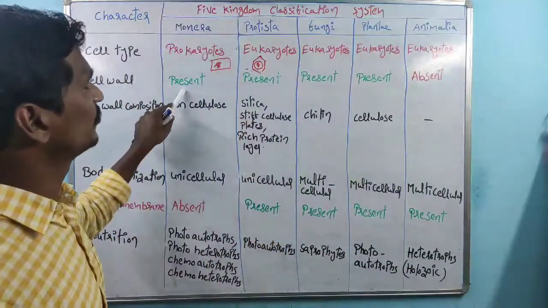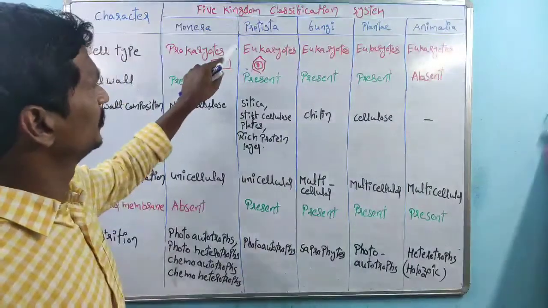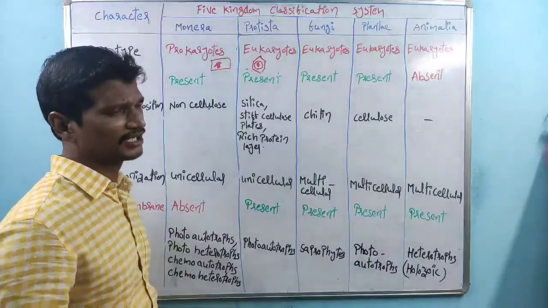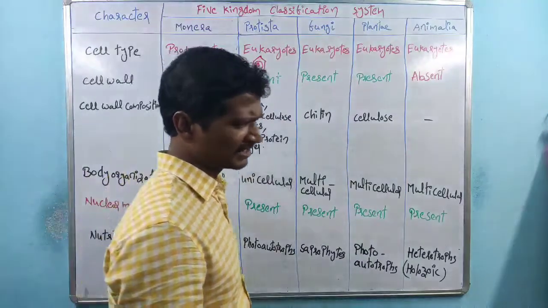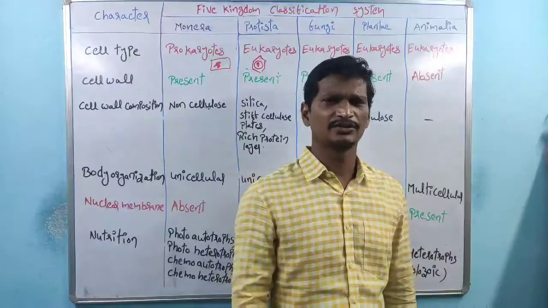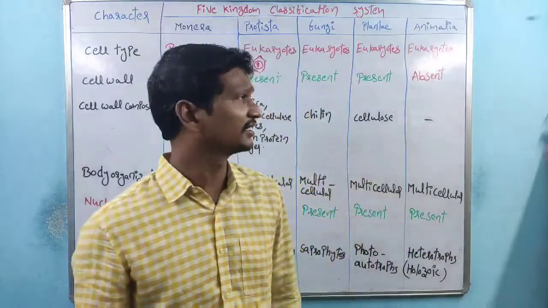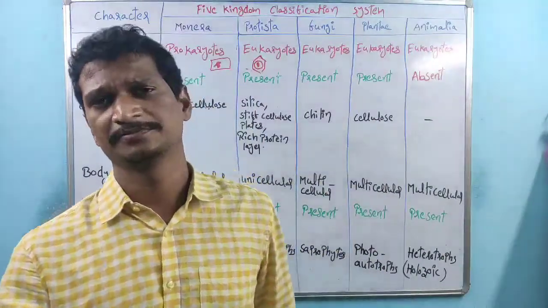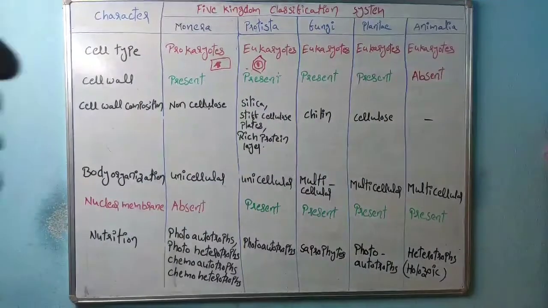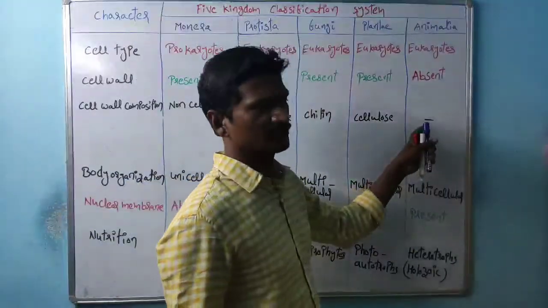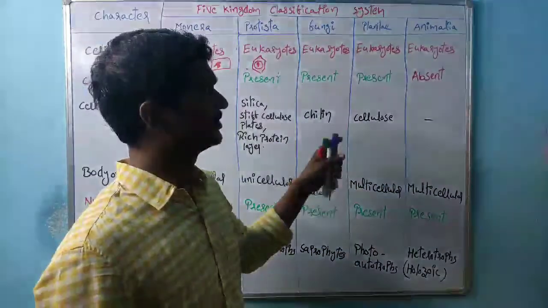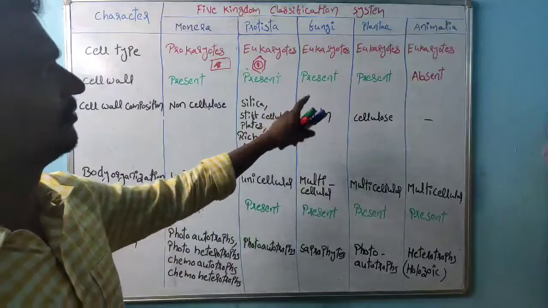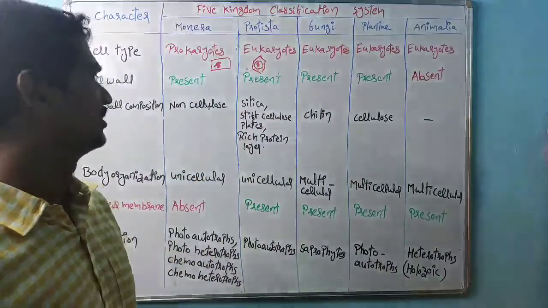And the cell wall: here cell wall is present, here also cell wall is present, in fungi also cell wall is present, and in Plantae also cell wall is present. We know within bacteria there is a particular cell wall, fungi also have a cell wall, Plantae have a cell wall. So all of these have cell walls except Animalia. Within animal cells the cell wall is absent. So this is the basic difference regarding the cell wall among Monera, Protista, fungi, Plantae and Animalia.